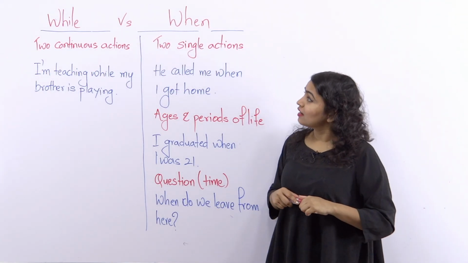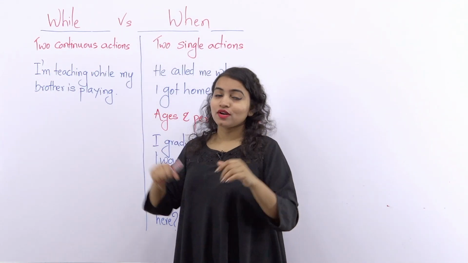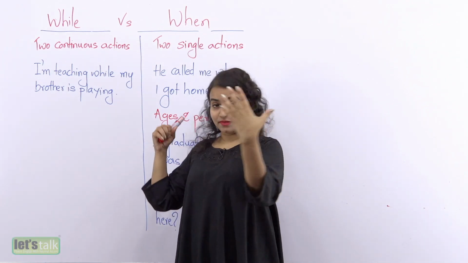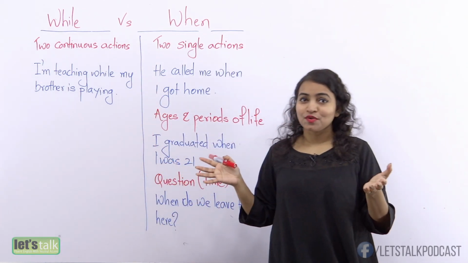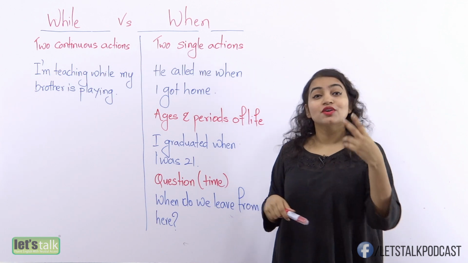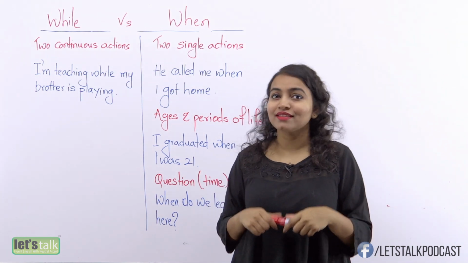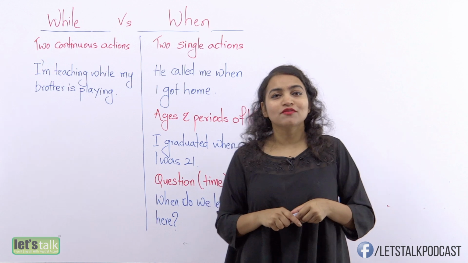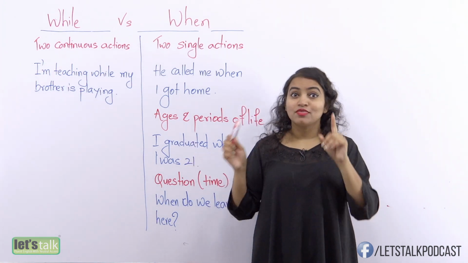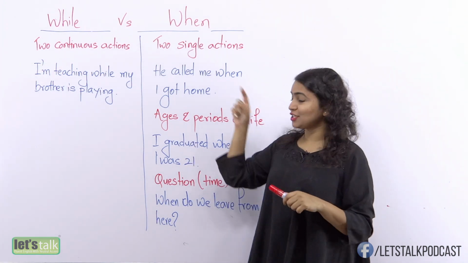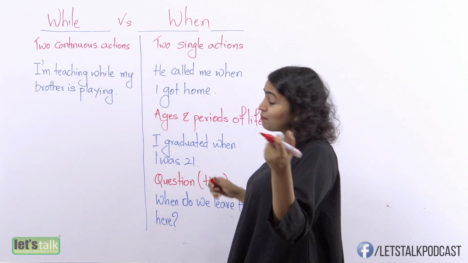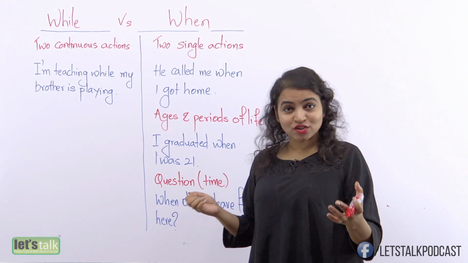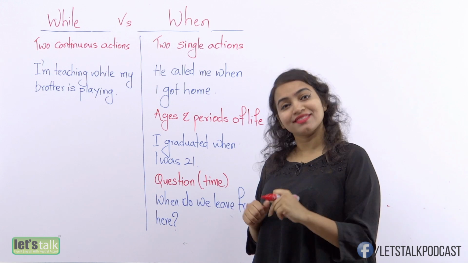Now, these two words are used when you are talking about two actions that happen at the same time. So instead of talking about the difference, the one similarity between these two words is that they are both used for actions, two actions happening at the same time.